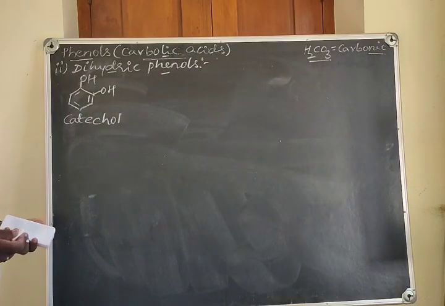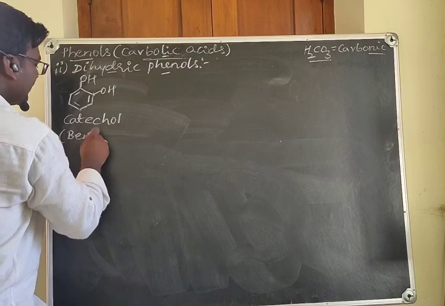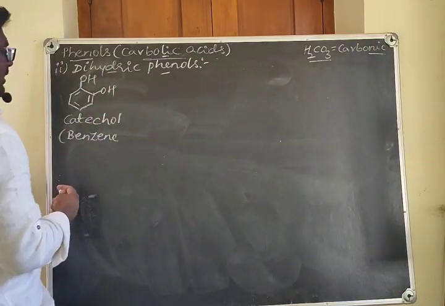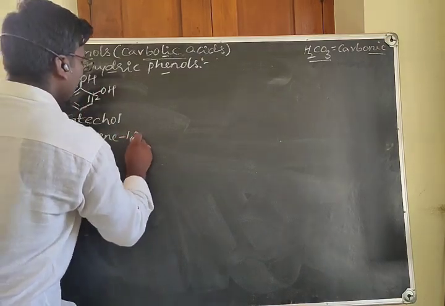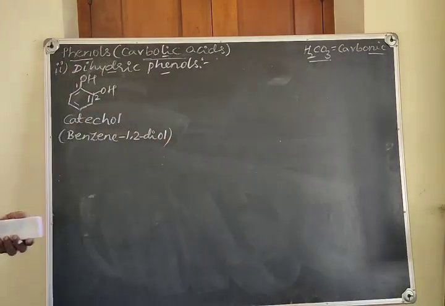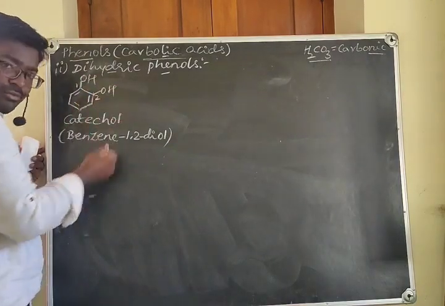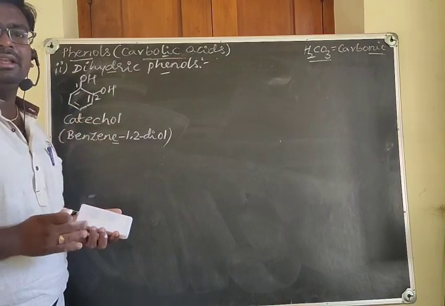Then what is the IUPAC name? It's very simple. The word root is benzene, and there are 2 OLs, so we call it diol, at position 1 and position 2: benzene 1,2 diol. Because of 2 of the same functional group, we are not replacing the E, we keep it as it is.